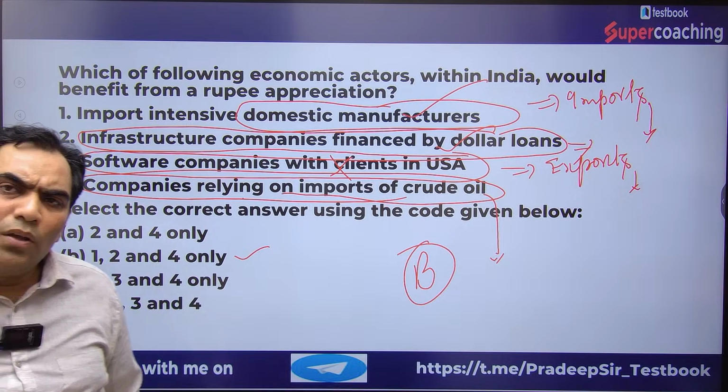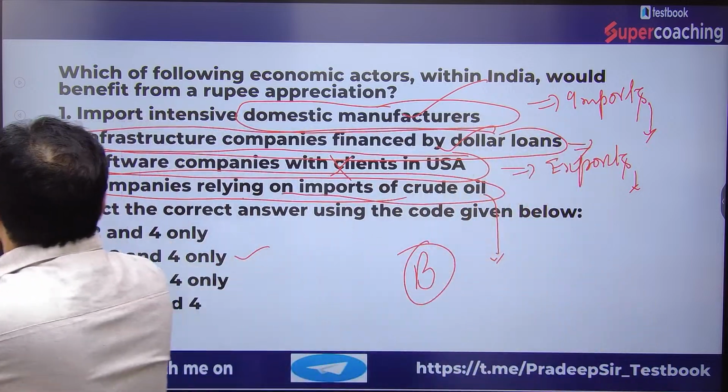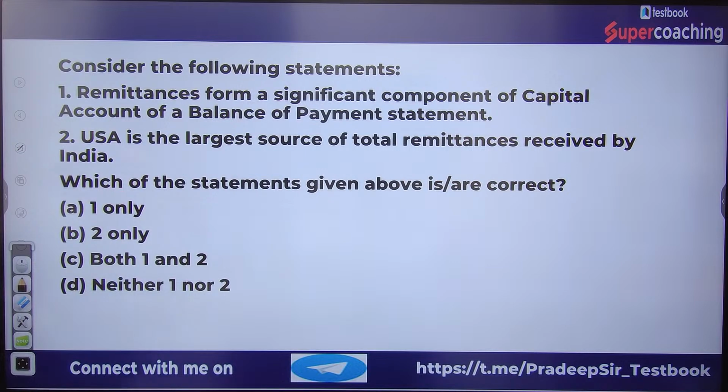Clear? So can we proceed further? Next question is on your screen. Just go through it, and go through my YouTube session in which I have discussed balance of payment. Please go through the balance of payment session and you will have this clarity. Next question, please. Go through the next question and let me know the answer.